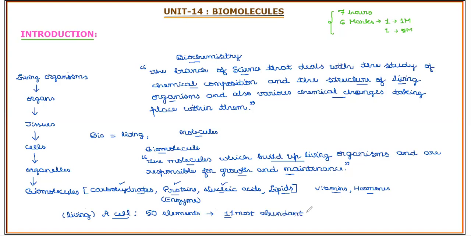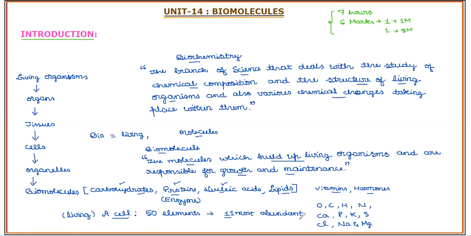The 11 most abundant elements are oxygen, carbon, hydrogen, nitrogen, calcium, phosphorus, potassium, sulfur, chlorine, sodium, and magnesium. So these are the 11 most abundant elements among the 50 elements of a living cell.